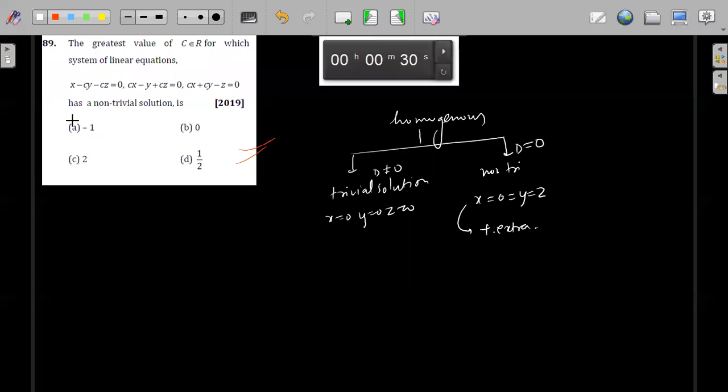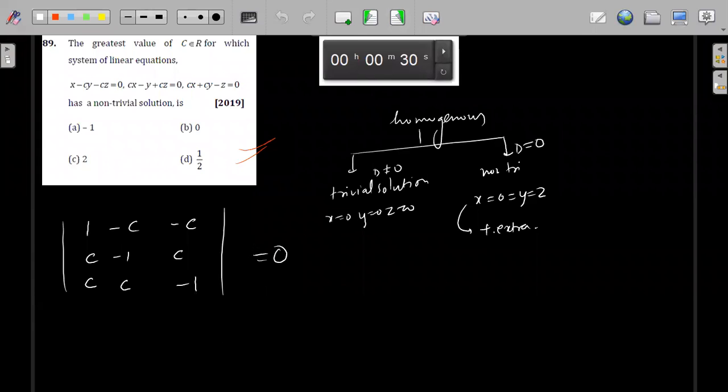I will just simply find 1 minus C minus C. This will be C minus 1 C, and this will be C into C minus 1. So from here, you just have to find this is equal to 0. Everybody understood? Fine. Okay. Enough with matrices and determinant.